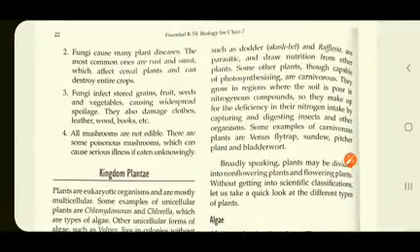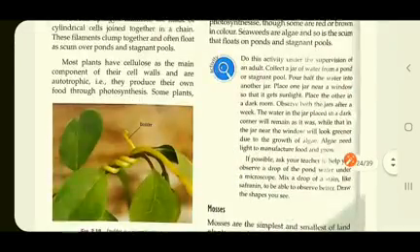Some plants such as dodder and Rafflesia are parasitic and draw nutrition from other plants. Some other plants, though capable of photosynthesizing, are carnivorous. So, there are some plants which depend on other plants to get their nourishment. The best example of that is dodder, that is Akash bale, that you can see in the given picture also.